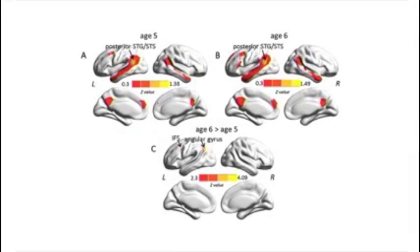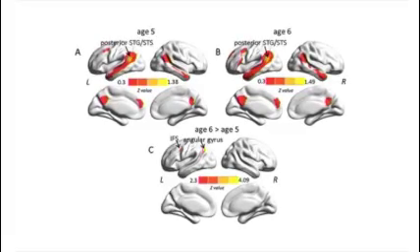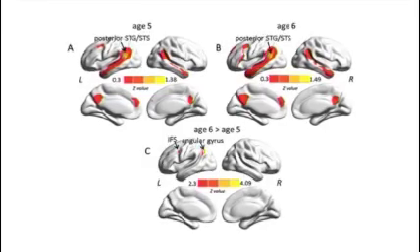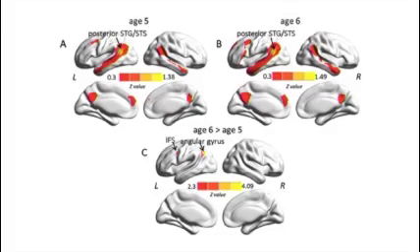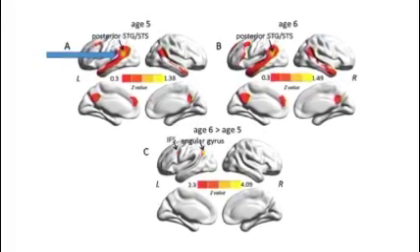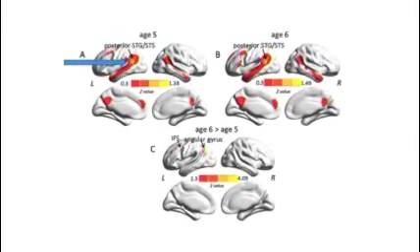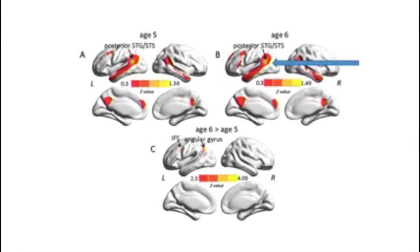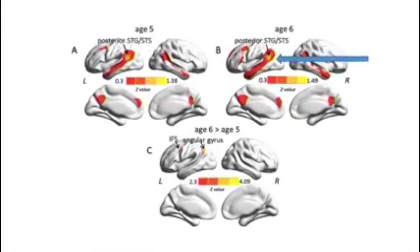The presented figure visually portrays the findings of the study. We can see the average functional connectivity in the left posterior superior temporal cortex, which is a previously known region to be associated with language comprehension in adults. We see this here in children at 5 and 6 years old. Figure A in the top left shows the average functional connectivity in the brain of 5-year-olds, where we can see the activated posterior STC. In Figure B in the top right, this displays the average functional connectivity in the brain of children at 6 years old, when they are 1 year older.